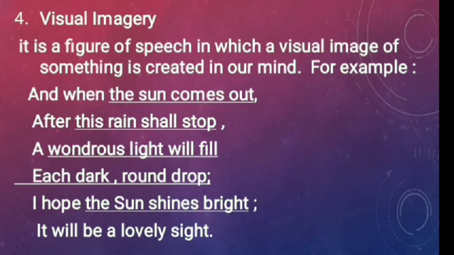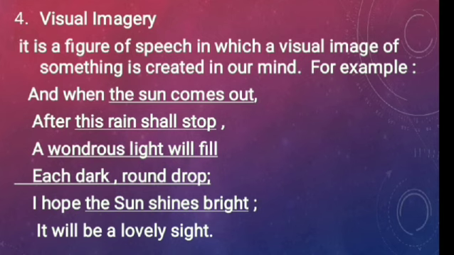and when that picture is created, whenever we are reading a poem, an image of that thing is created, and that image which is created in our mind is called an imagery. So imagery is a figure of speech that creates an image of something in our mind. And there are many types of imagery that we have done, as you know: visual imagery, auditory imagery, tactile, which means touch, olfactory imagery, which means a thing that can be smelled, and gustatory, which is related to taste. So these are the imageries that we have already learnt.